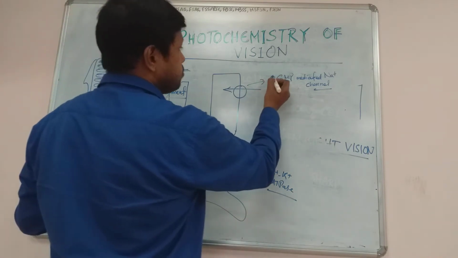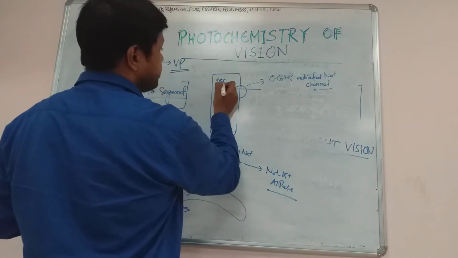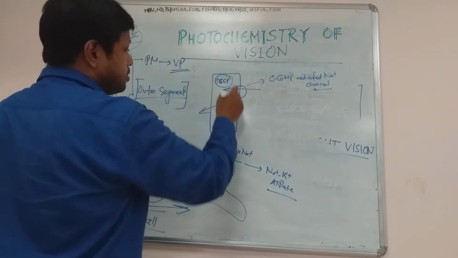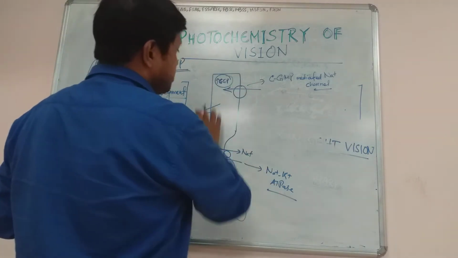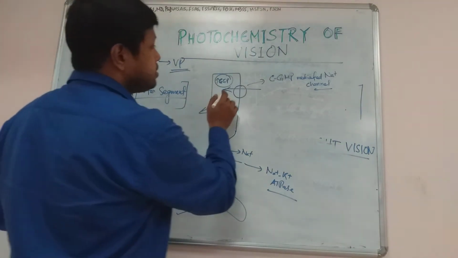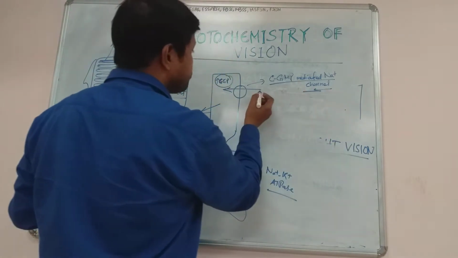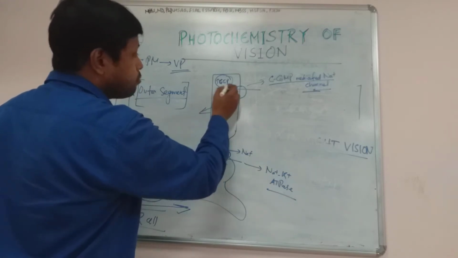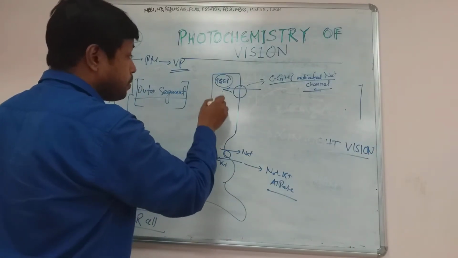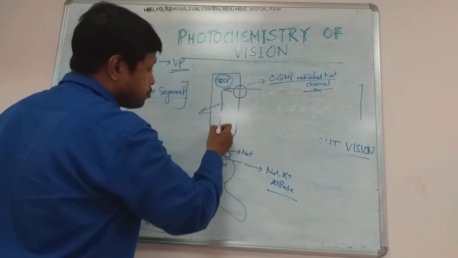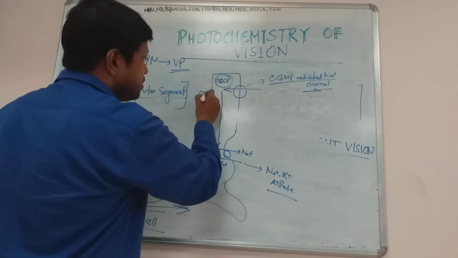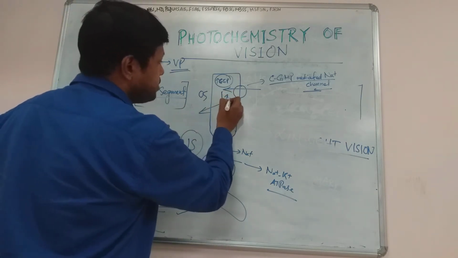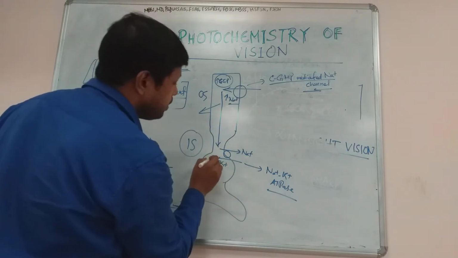So when there is increased cyclic GMP inside the cytoplasm of the outer segment of the rod cell, this stimulates the opening of this sodium channel, and that's why sodium will enter. Now there is an accumulation of sodium in the intracytoplasmic part of the outer segment, and from there sodium will flow from the outer segment to the inner segment because of the gradient of sodium. Sodium will be more here because sodium is entering, and sodium will be less in the inner segment because